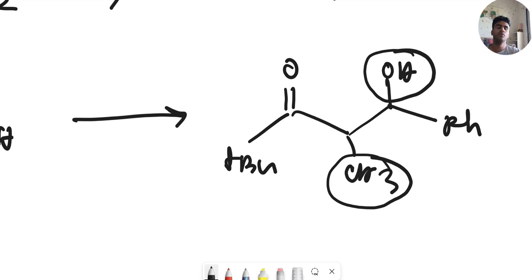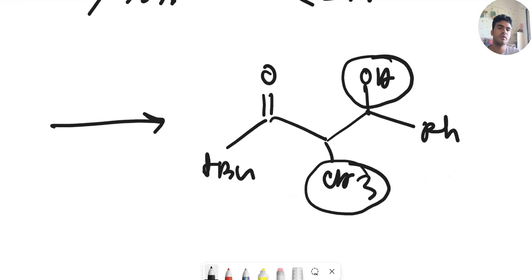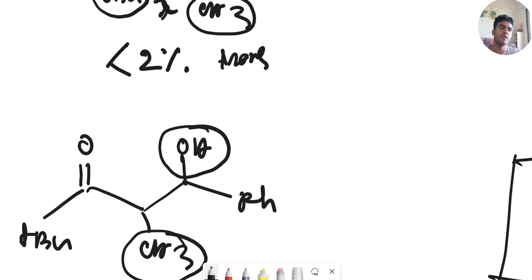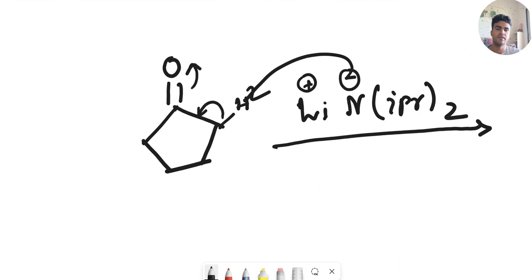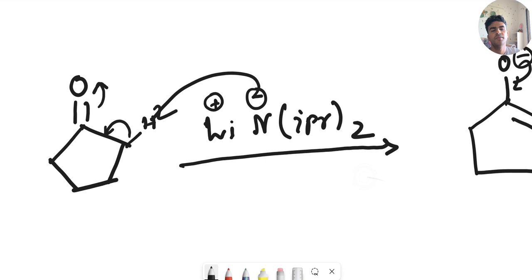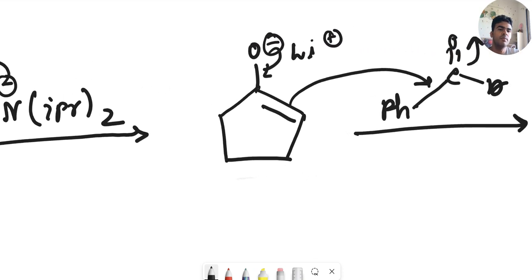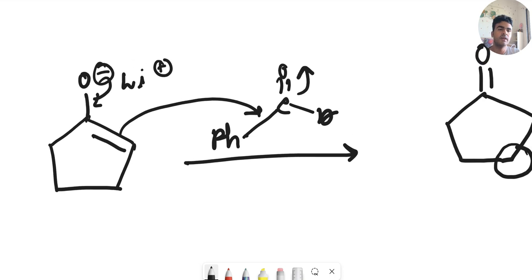This we will discuss, but just before that, we'll also see the second reaction. It is of a similar type. In the cyclopentanone, one of the alpha hydrogens will be abstracted by the base, the corresponding enolate will be formed, and then it will attack benzaldehyde.